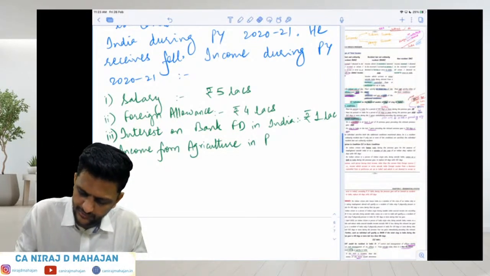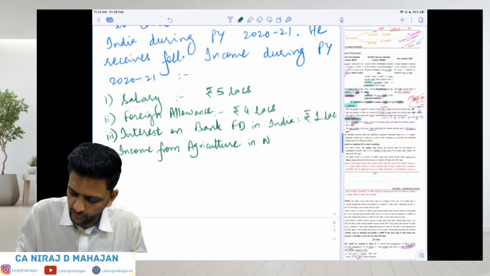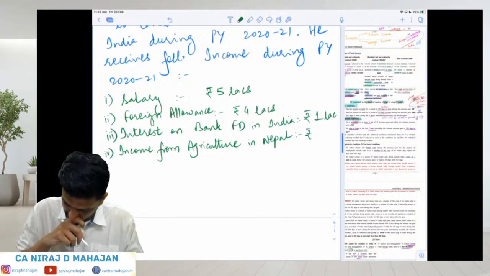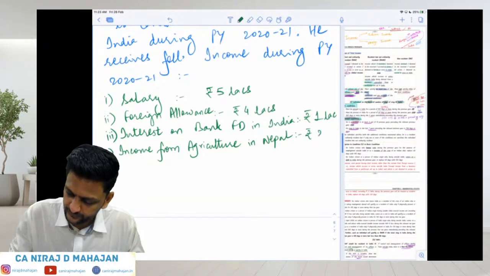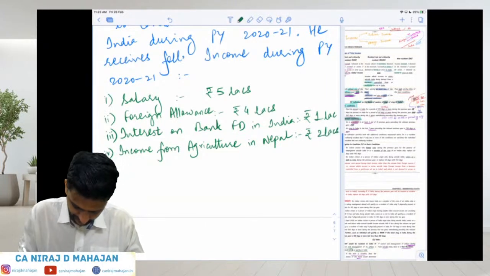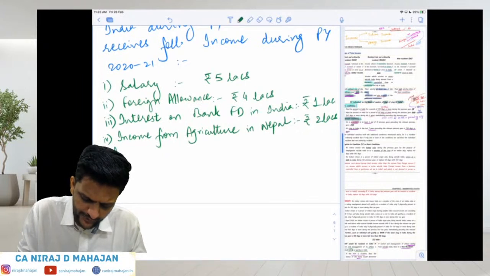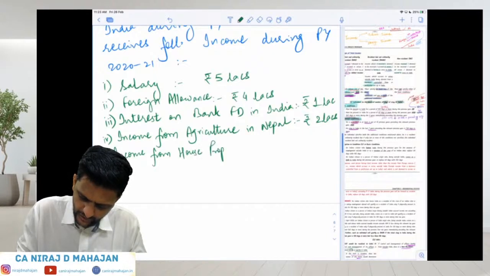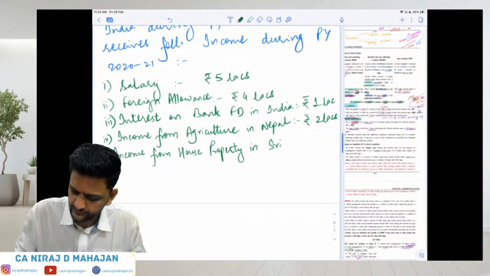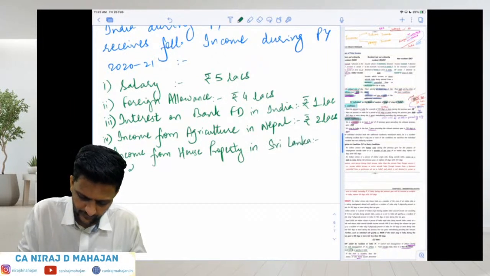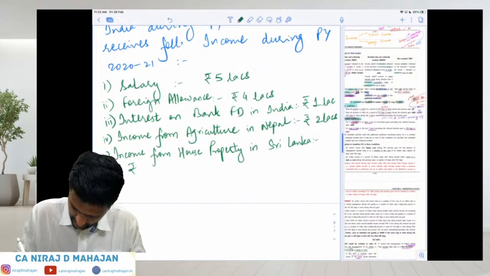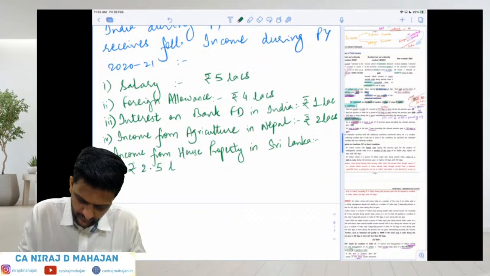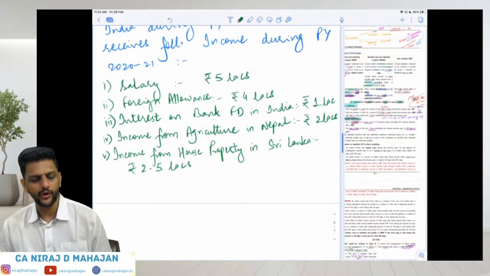So let's keep Nepal, no problem, or Bhutan, whatever. Rupees 2 lakhs. And lastly, income from house property in Sri Lanka, rupees 2.5 lakhs. All of you okay till here?